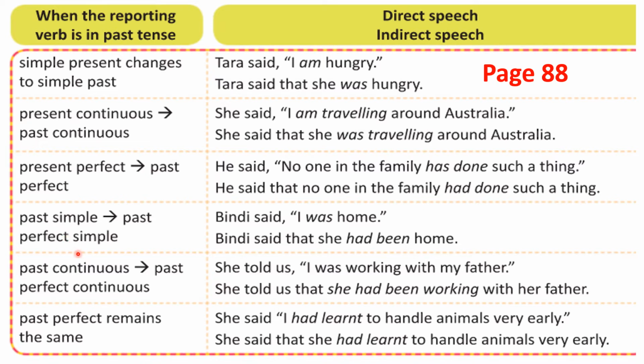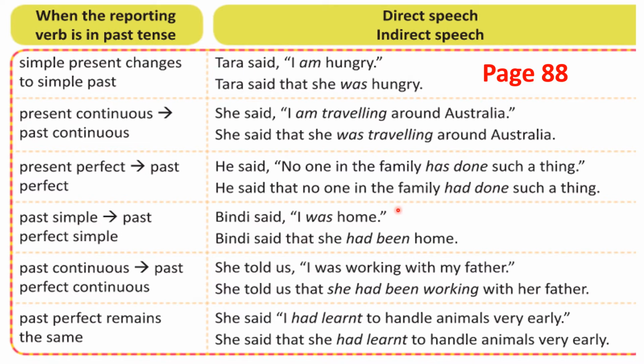If you see past tense in direct speech, change into past perfect simple tense. Okay? If you see past tense, look here. I was home. This is past tense. You change this into past perfect. That is, she had been. She had been. Notice this carefully. That's all. When it is in past tense, you have to change into past perfect. Had been. Because it is was, you have to write been with this. Had been. That's all. Bindi said, I was home.